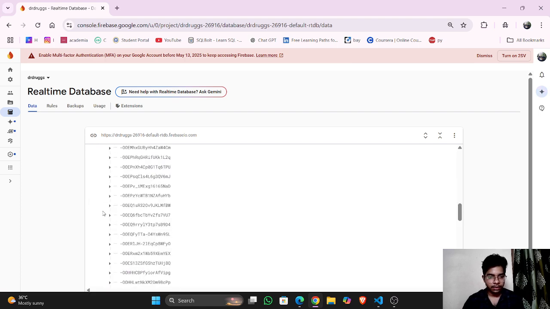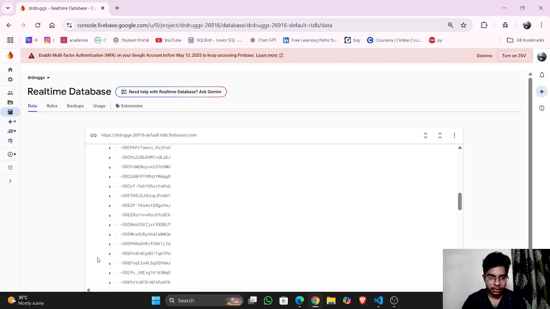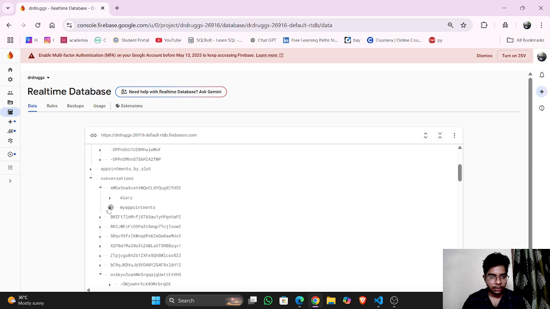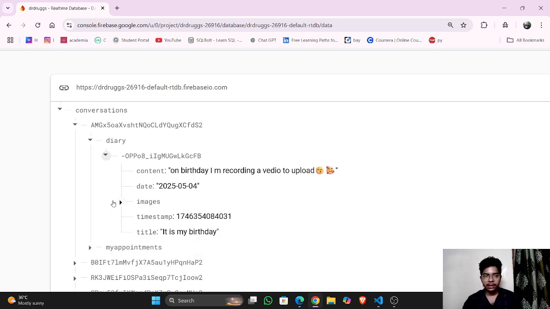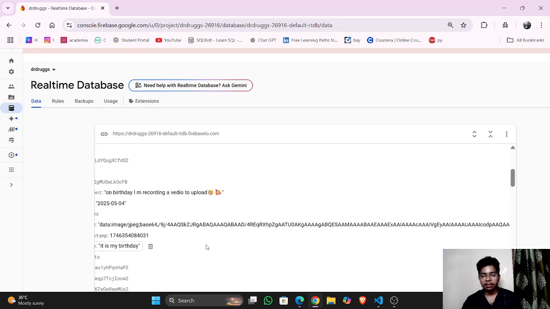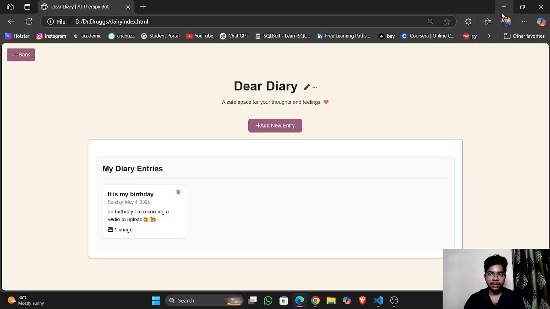Let's see which user I'm currently in. It is AMG. Here are the personal appointments, and here are the content, date and images. And the image is by default encrypted in BDF6 as well as AES256.